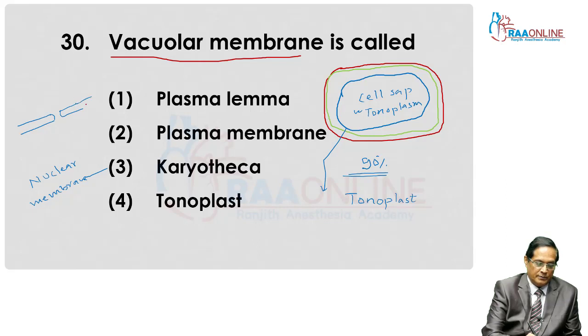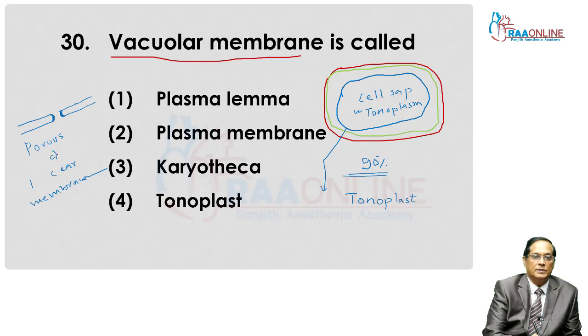So there are two membranes. They run parallel but they join together only at the nuclear pore. This area is the nuclear pore. So nuclear membrane or karyotheca is porous.